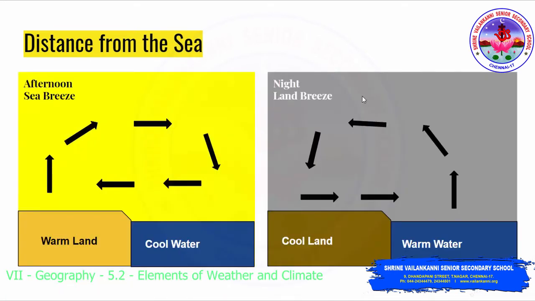So places along the coast have a moderate climate. For example, Chennai, we are along the coastal area. We always have a moderate climate when it is compared with other landlocked regions like Delhi. Throughout the year we enjoy a moderate climate comparatively with the landlocked regions. So this is purely based on the coastal regions.